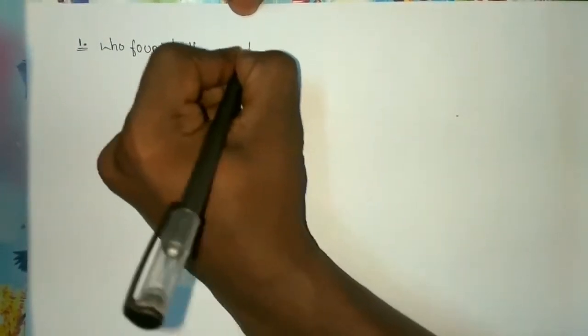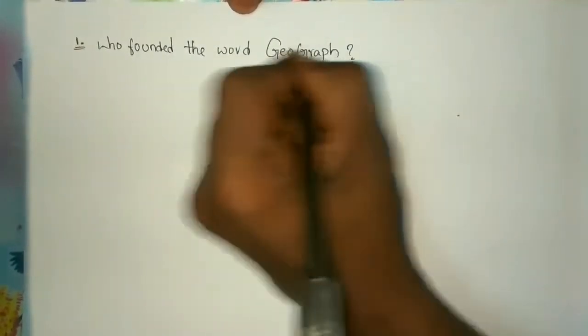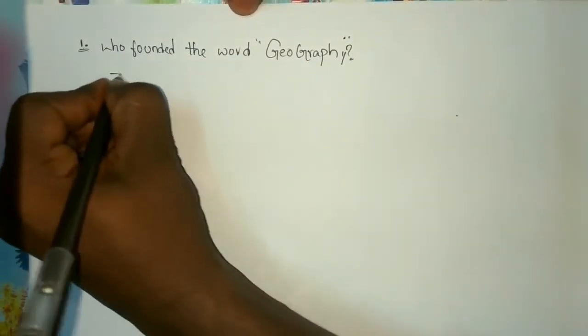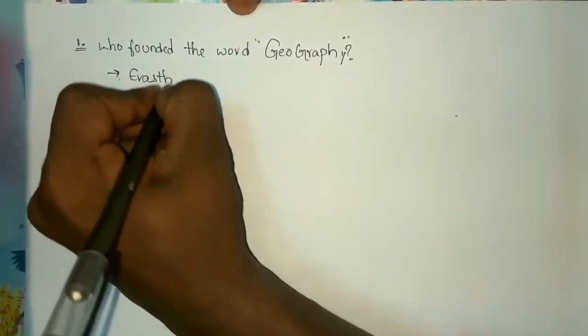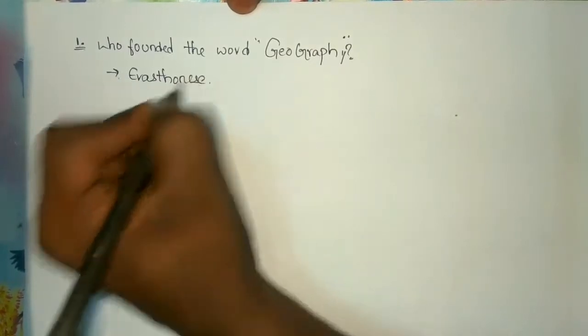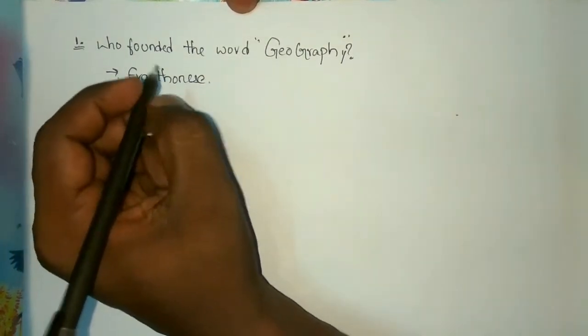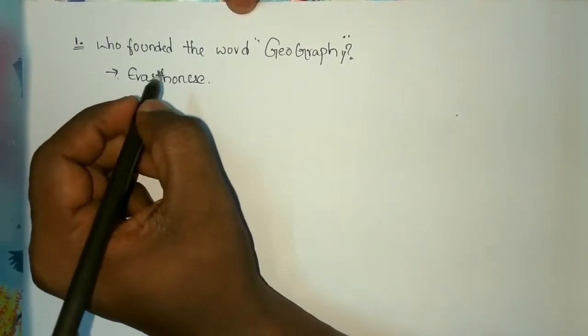So the first question is, who founded the word geography? As I said in the first class, the person who founded the word geography is Eratosthenes. Eratosthenes was a Greek mathematician, geographer and astronomer. As I said, he was born in 276 BC and propounded the word geography.